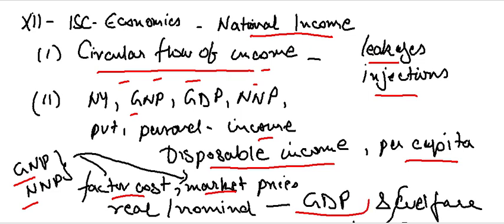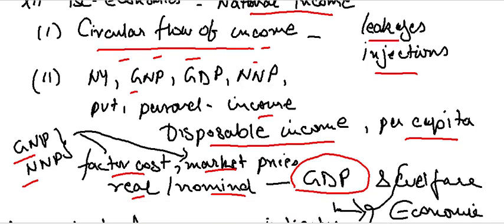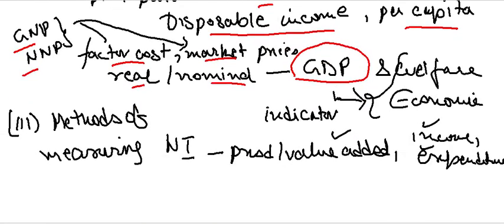Then you have to know GDP, gross domestic product, and what real and nominal GDP are. Both are very important. When we talk about GDP, there is an important concept in economics called welfare, and you have to know whether GDP is a suitable indicator of economic welfare.